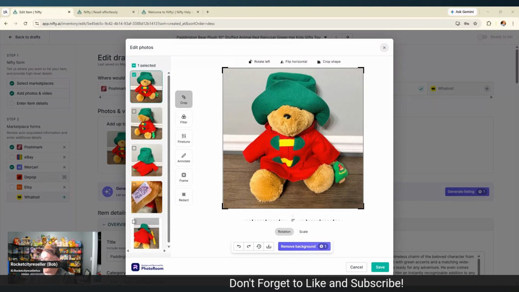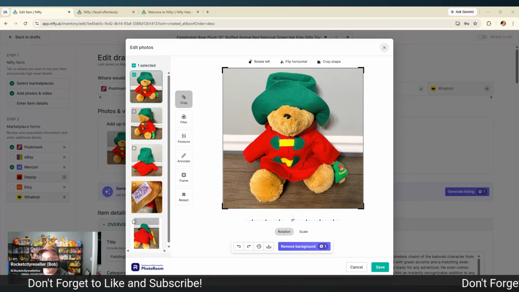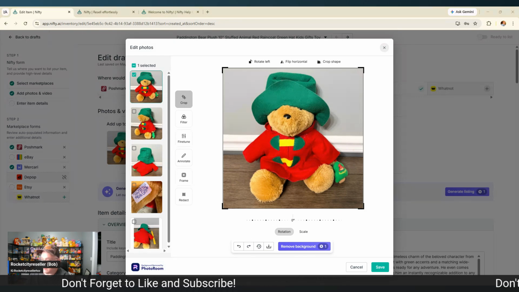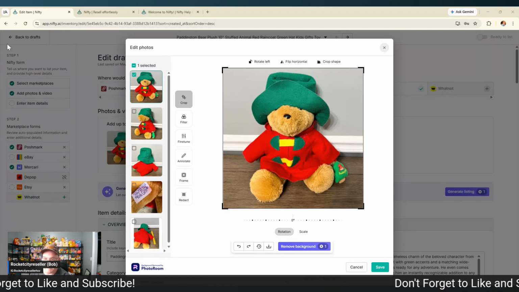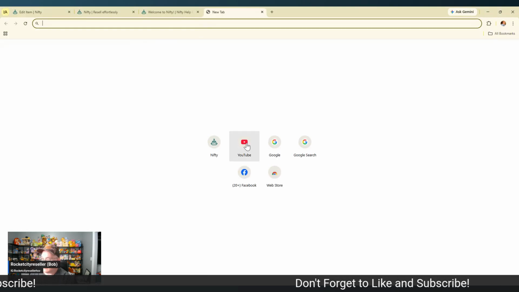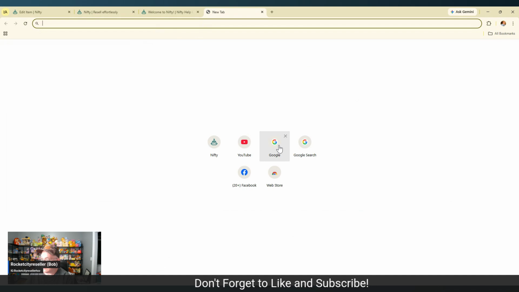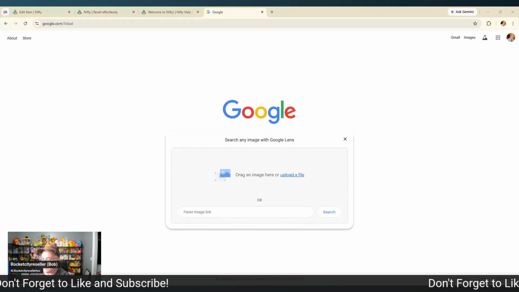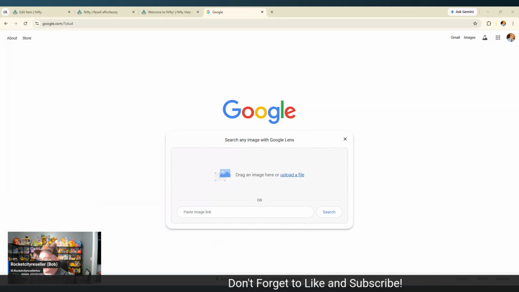Let's see. All right, let's bring this over here. So you can't see it on screen because I'm just sharing my Chrome window, but there's a snipping tool in there. And I'm going to take a picture of this. Kind of can't see me doing it, but we're going to go over here to Google search. We're going to upload a file. We'll go to our pictures, screenshots. Let's see. There he is.